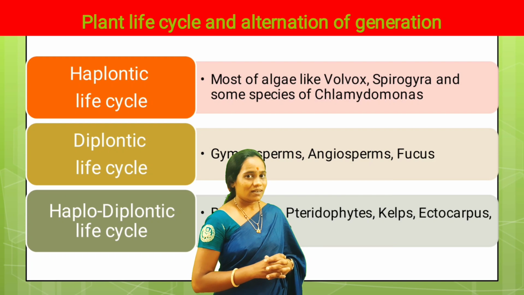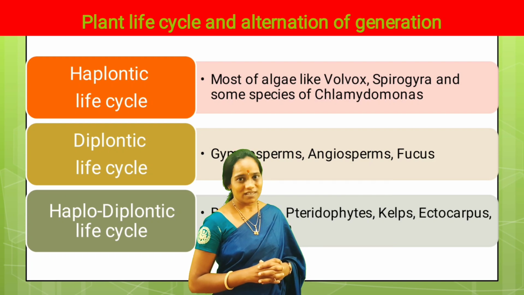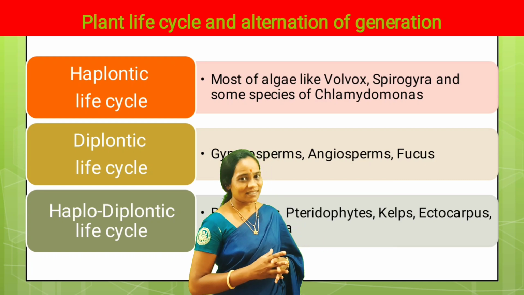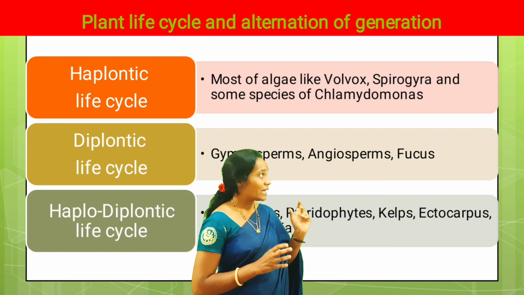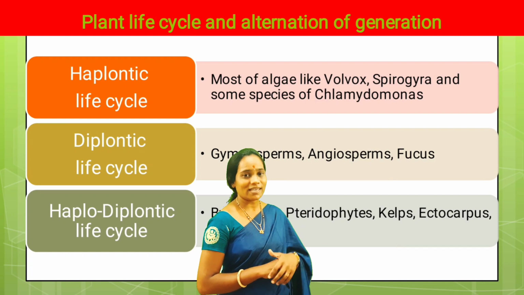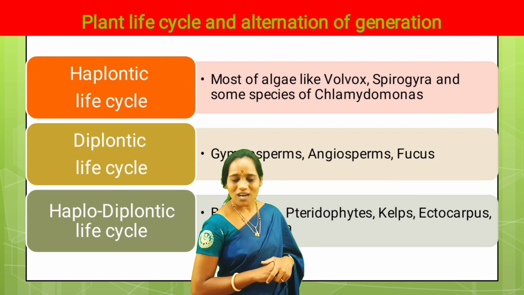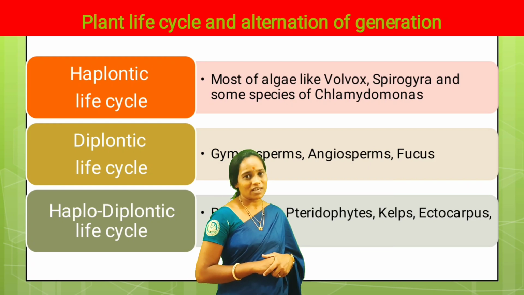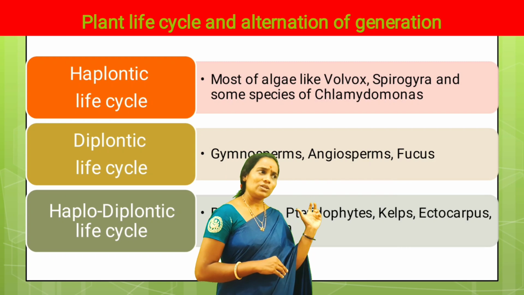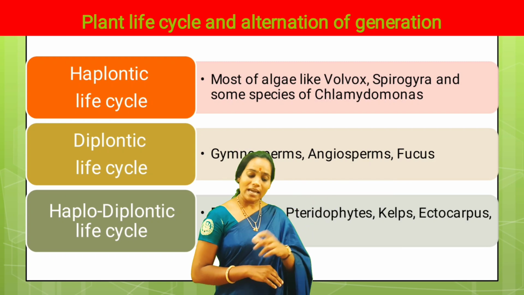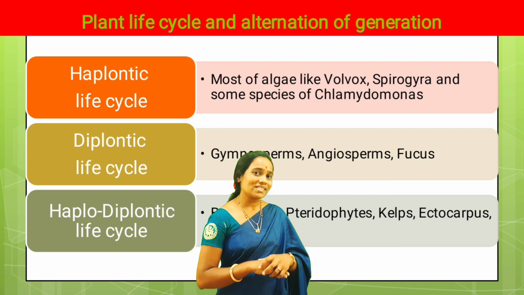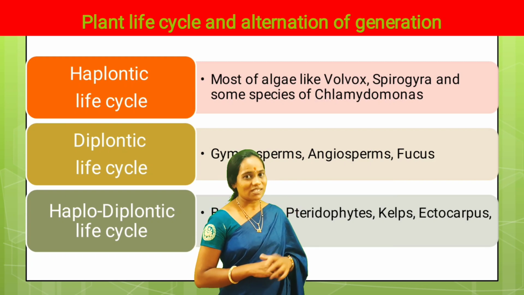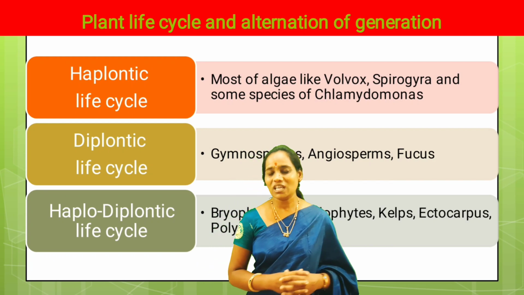What about the haplodiplontic life cycle? It is observed in bryophytes and pteridophytes, and you can also observe it in some algae like kelps, Ectocarpus and Polysiphonia.